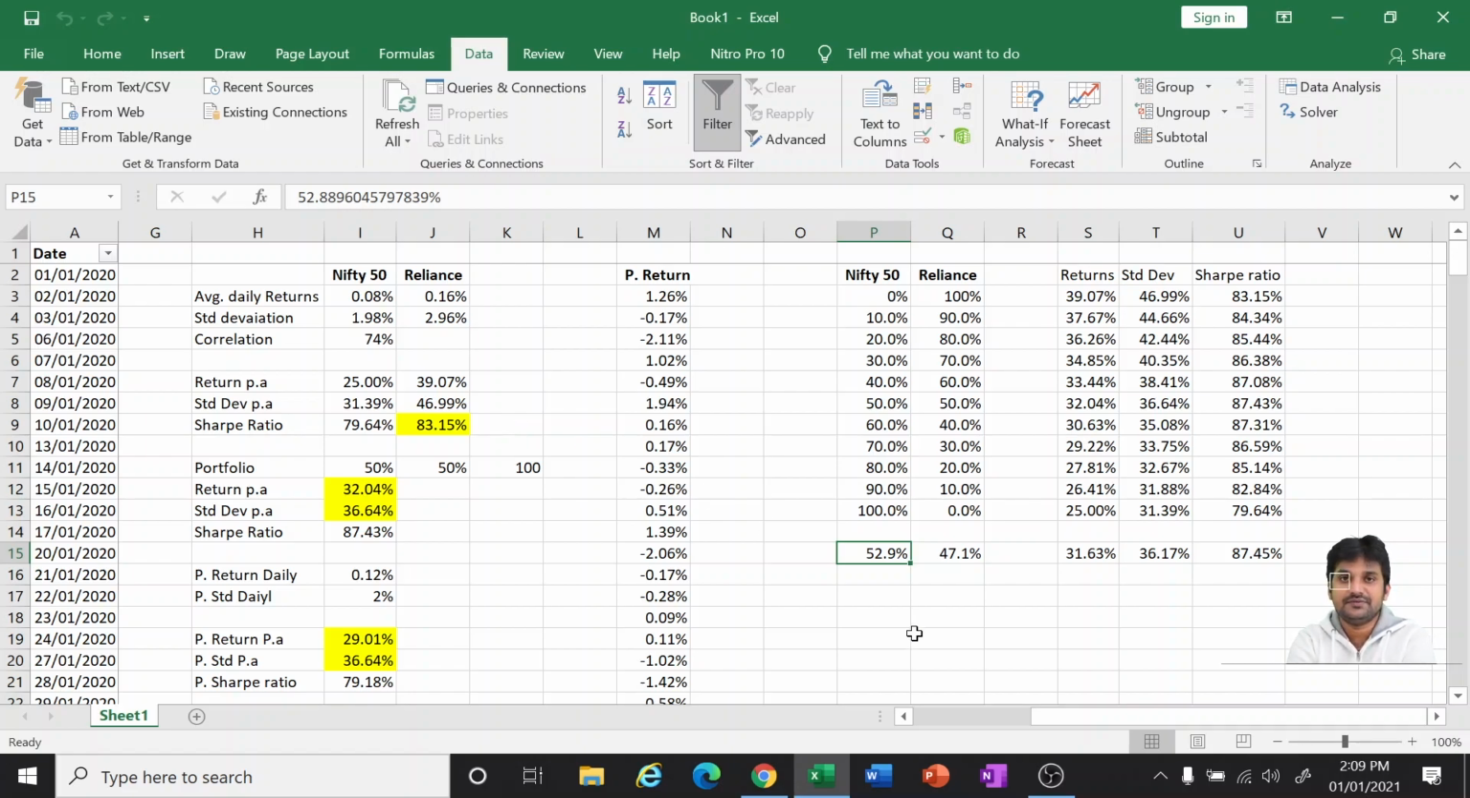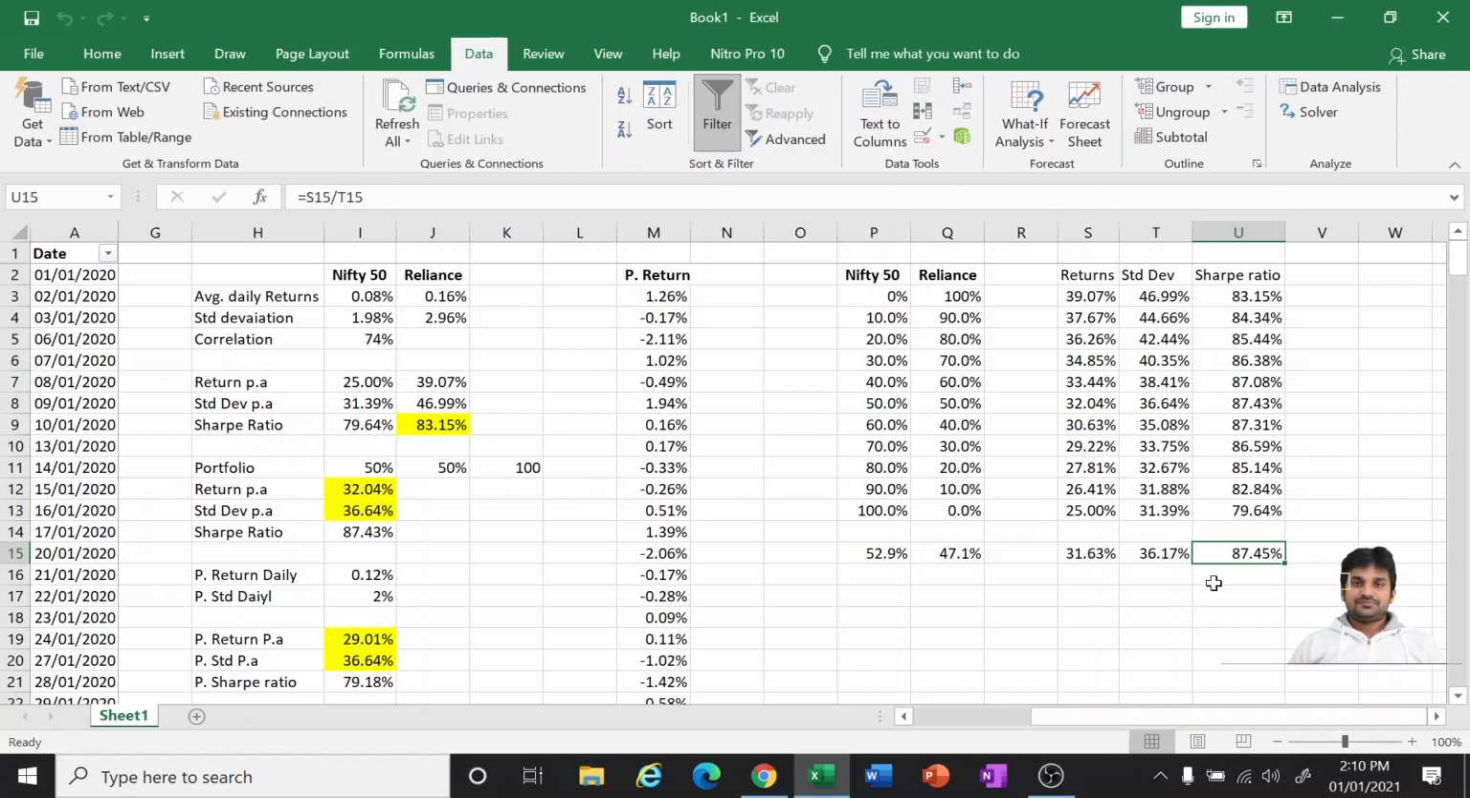So here it is giving you 52.9% investment in Nifty 50 and 47.1% investment in Reliance as the best portfolio construction for maximizing it. Like in the 0 to 10 combinations which we have done manually, these are the figures we can see, whereas when you give it to solver it has done it for you, like 87.45%.